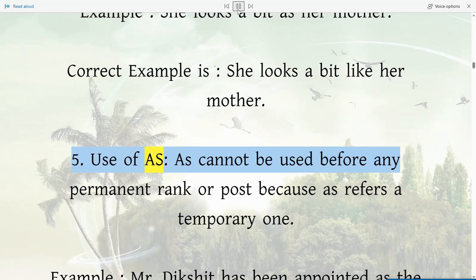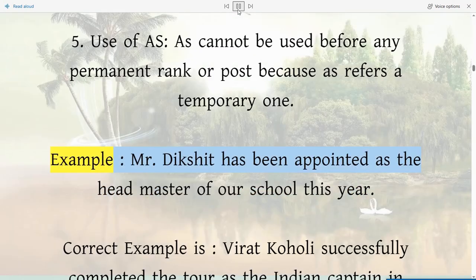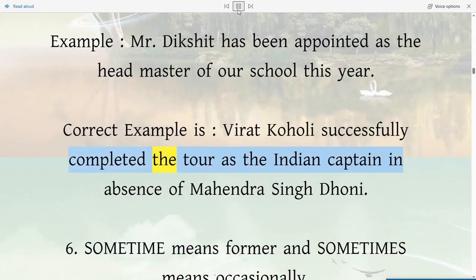5. Use of as. As cannot be used before any permanent rank or post because as refers to a temporary one. Example: Mr. Dikshit has been appointed as the headmaster of our school this year. Correct example is Virat Kohli successfully completed the tour as the Indian captain in absence of Mahendra Singh Dhoni.